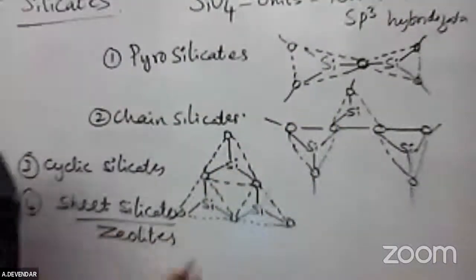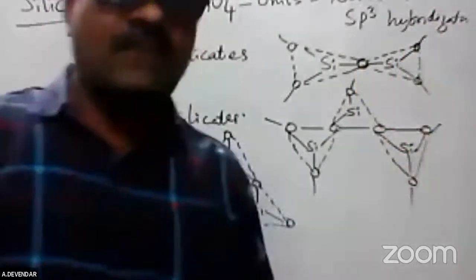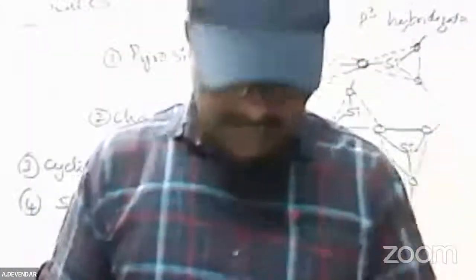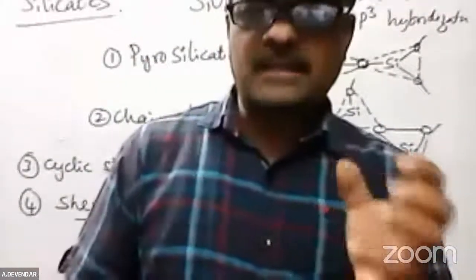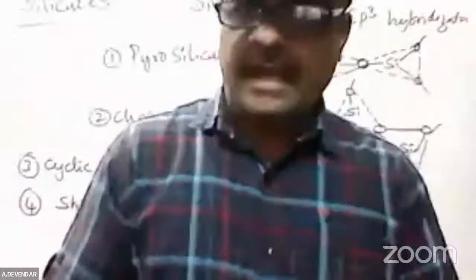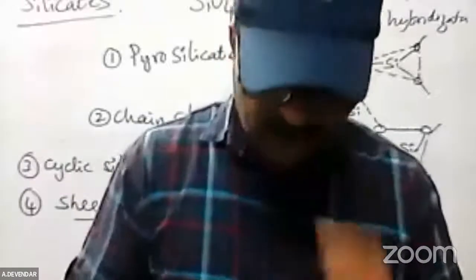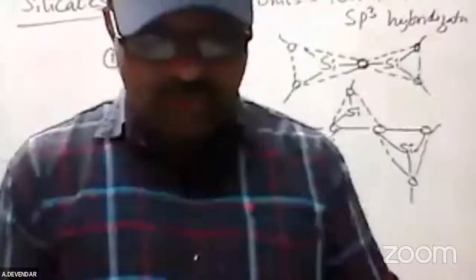Give simple diagrams. Why? Because a sheet silicate I can't draw. It gives a big 3-dimensional structure. A 3D structure will be there. It is in your book. It is clearly mentioned. And silicones means these are the silicones which are used as silicone oil. That means very high temperature. It is resistant to high temperature. Due to the high temperature resistant power, it is used as grease or oils, particularly for industry purposes. So this is about the uses of silicones.